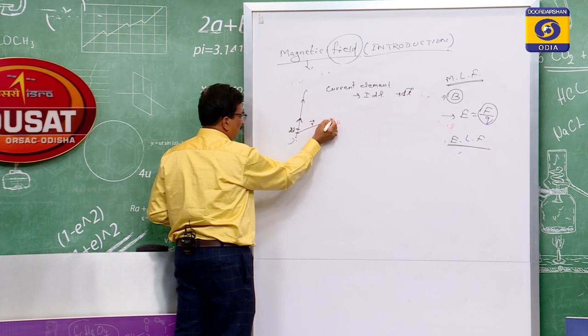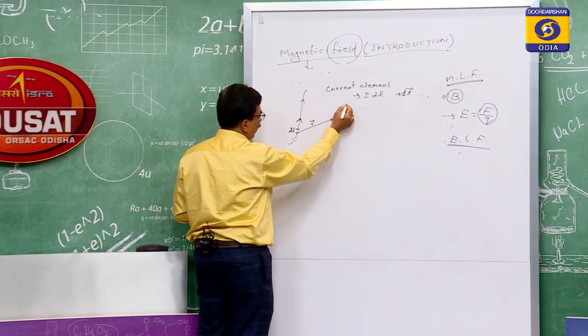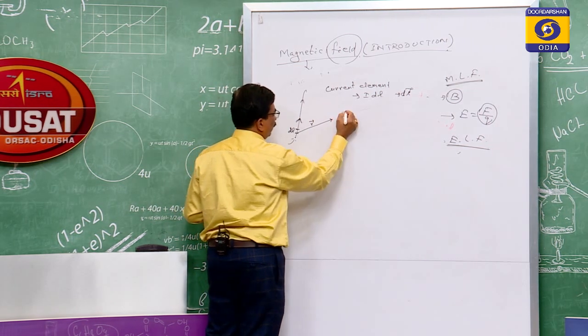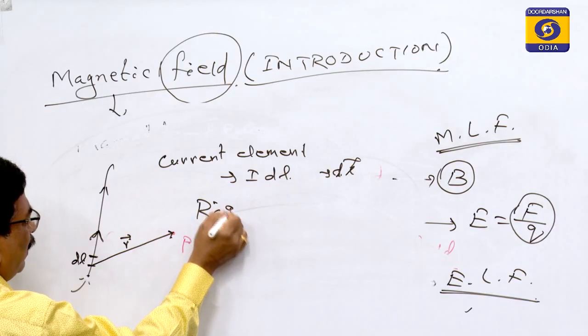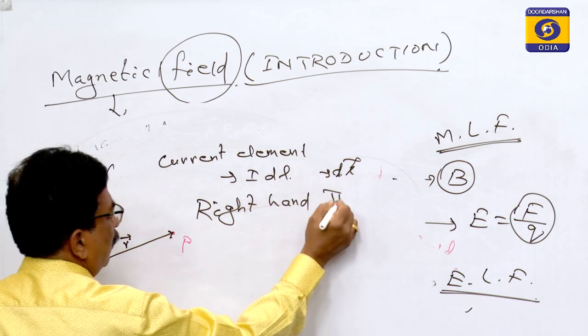Then what will be the magnetic field direction? To find that magnetic field direction, we will go for the right hand thumb rule.